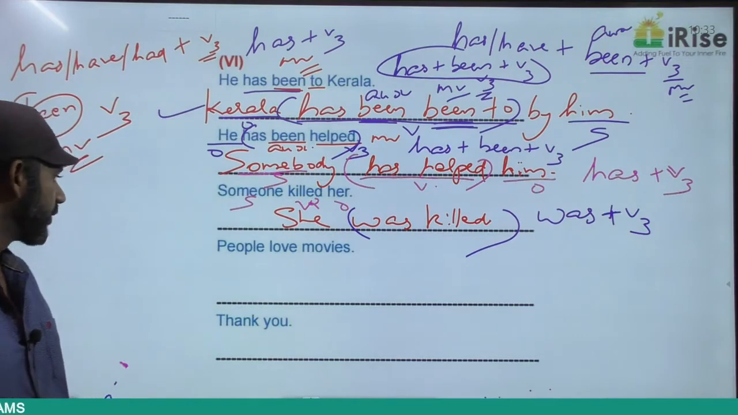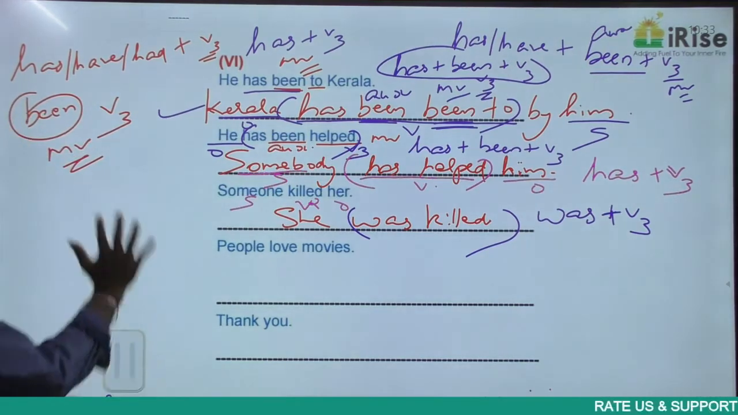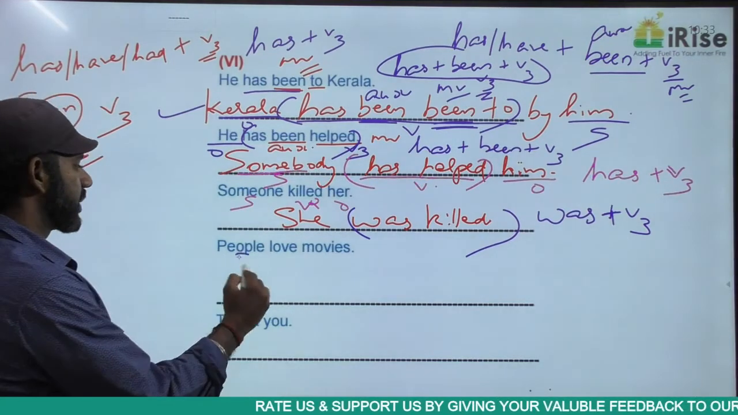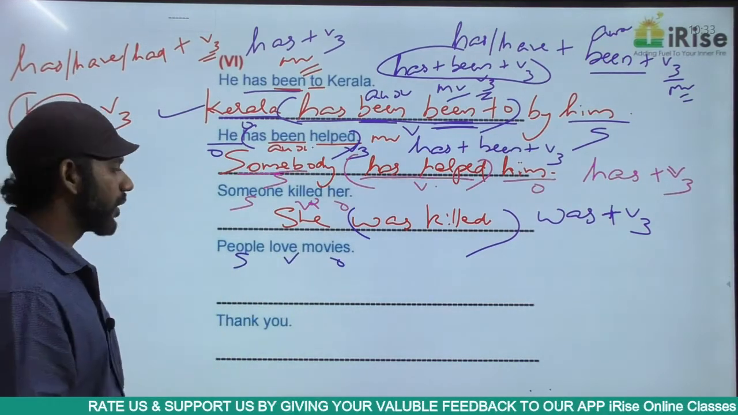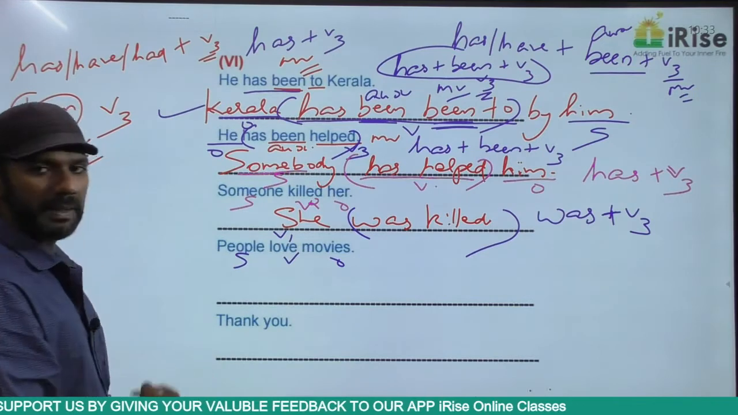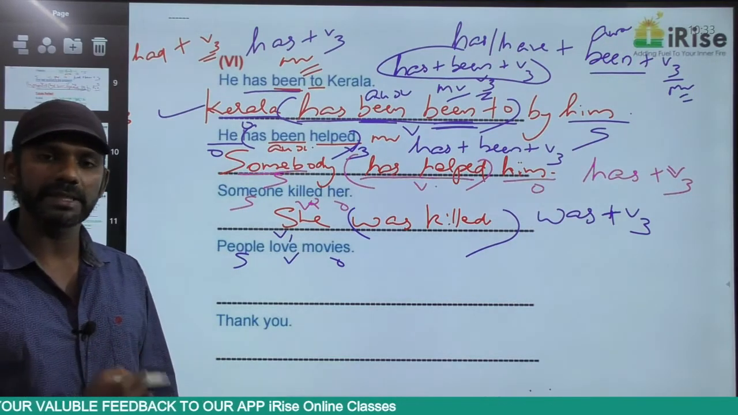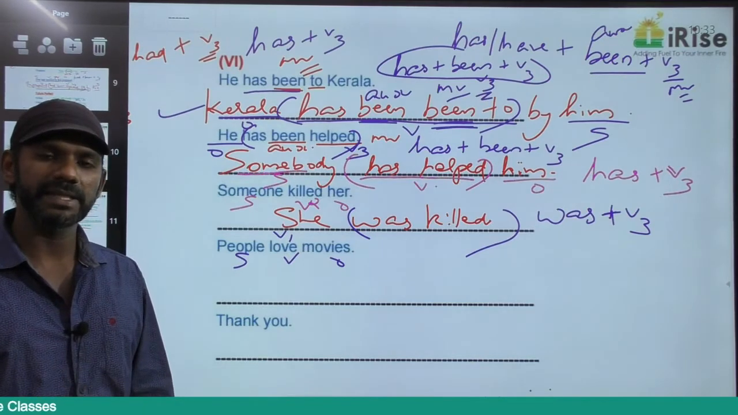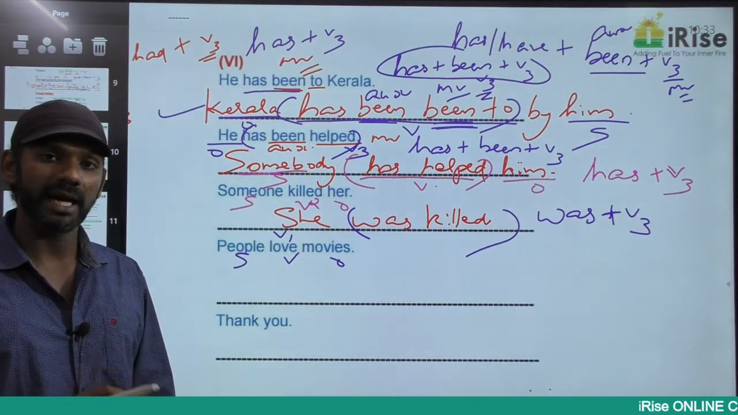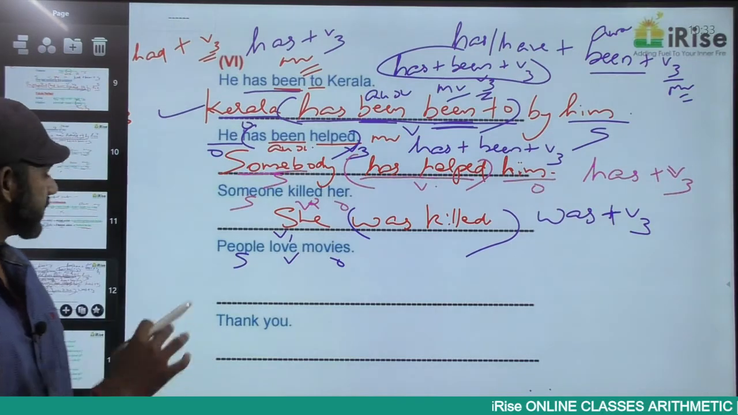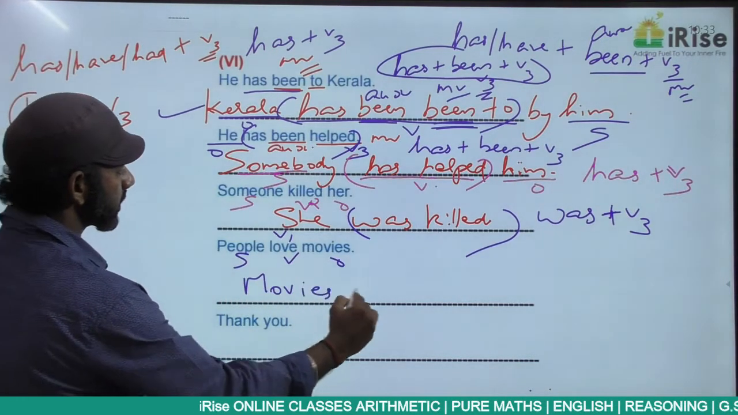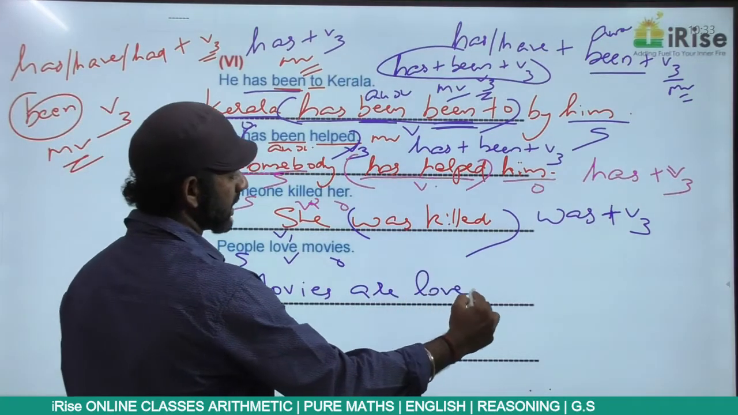People love movies, active voice. The simple reason is love is V1. V1 will never come in the passive voice. Subject, verb, object, active voice. Subject plus V1 is simple present. Active voice, simple present. Passive voice also must be simple present. And the structure of simple present in the passive voice is is/am/are plus V3. So this sentence in the passive voice becomes movies are loved.